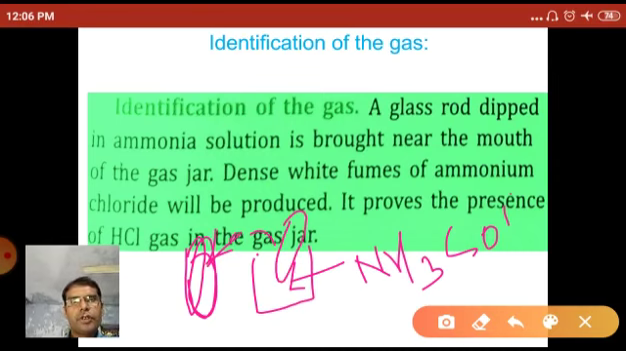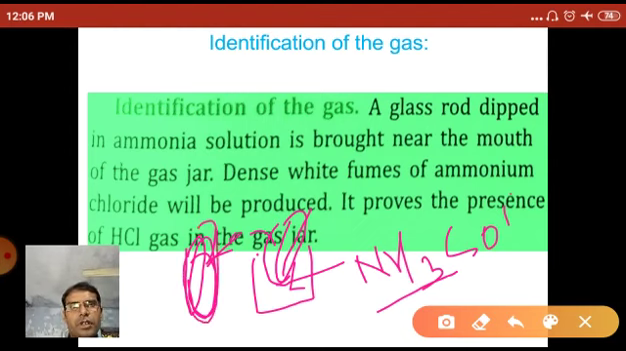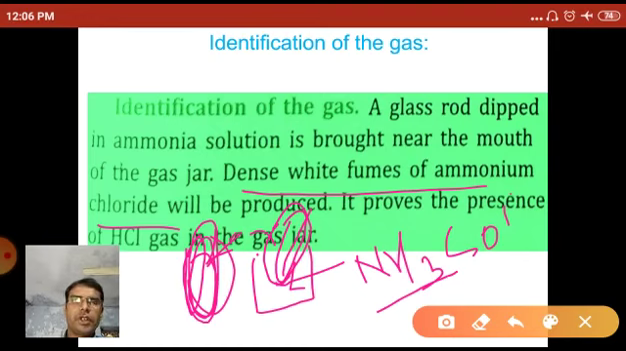So on the surface of the glass rod, some of the ammonia solution sticks, and that glass rod is brought near the mouth of the gas jar in which we collected the gas obtained after the reaction. If dense white fumes of ammonium chloride are produced, then it shows that the gas jar contains hydrogen chloride gas.